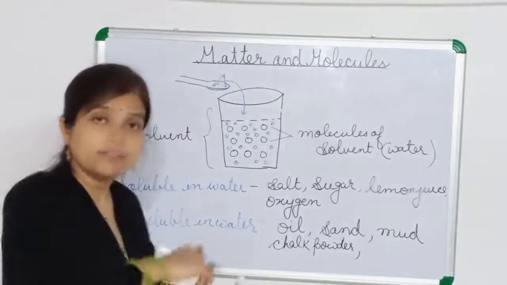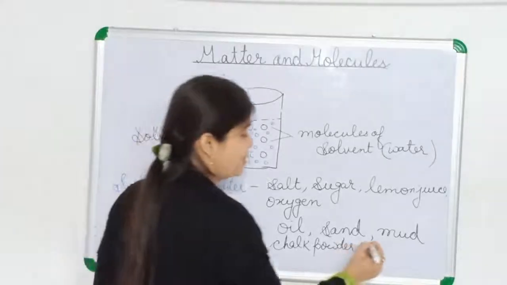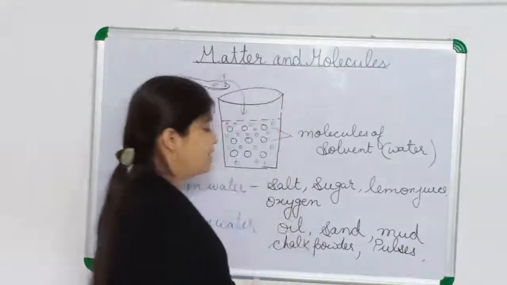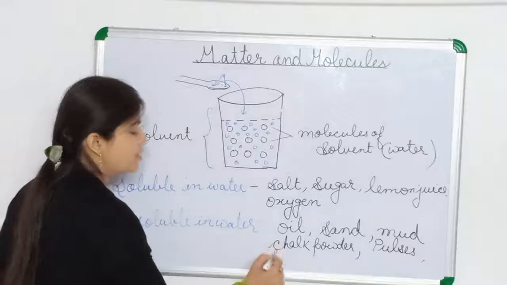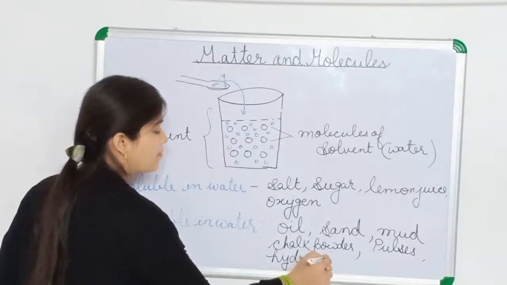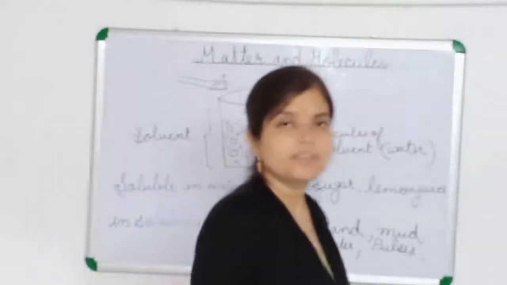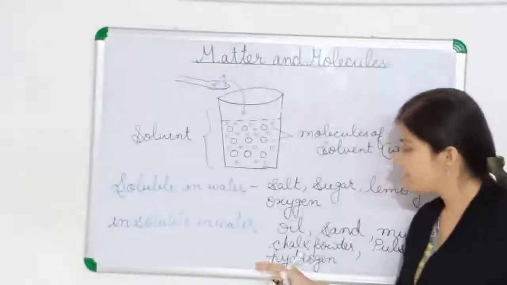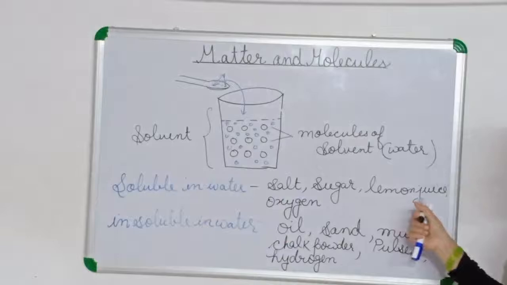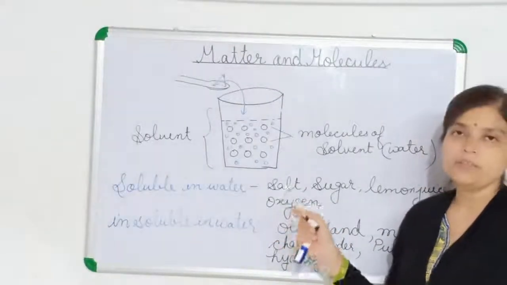Pulses or rice, you try to dissolve them, they will not dissolve in water. Hydrogen gas is also not dissolved in water. So these substances are known as insoluble in water because they cannot dissolve in water. And these substances are known as soluble in water because they can dissolve in water.